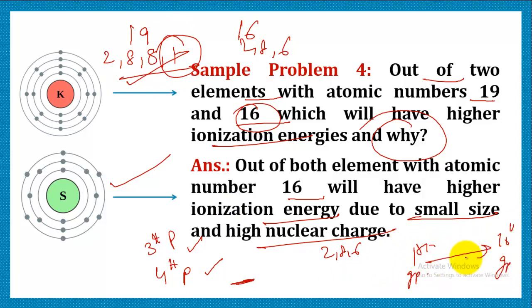As we move in a period, every time a new electron is being added, due to which nuclear charge increases and size decreases, and due to which its ionization energy becomes quite high.